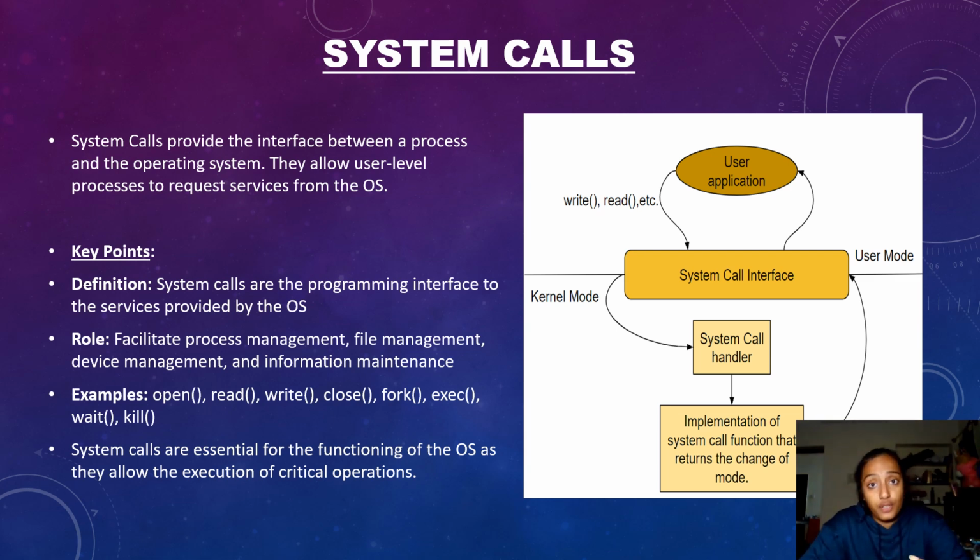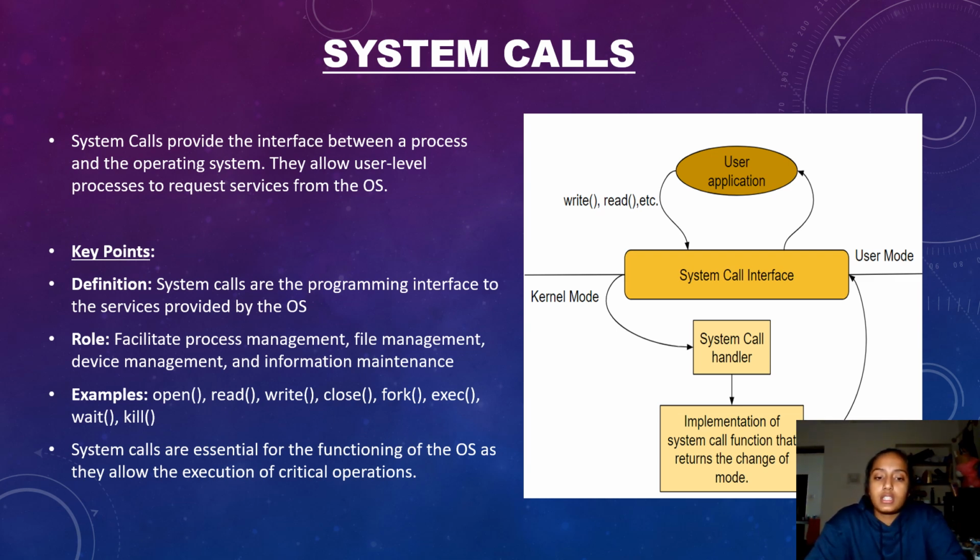For managing the different files we have, for keeping track of all the processes that are under execution, for the management of efficient use of devices that are connected to our computer, and for the maintenance of all the important information that we have in our system. This is the main role of system calls. Examples are open, read, write, close, fork, exit, and wait to kill are a few function examples of this system. With these system calls, we can provoke, invoke, and do other different operations.